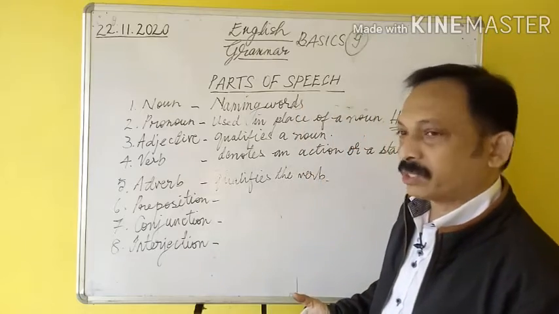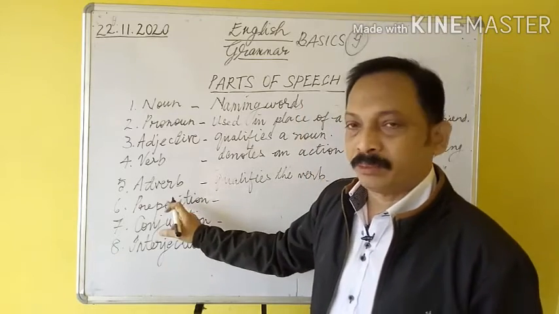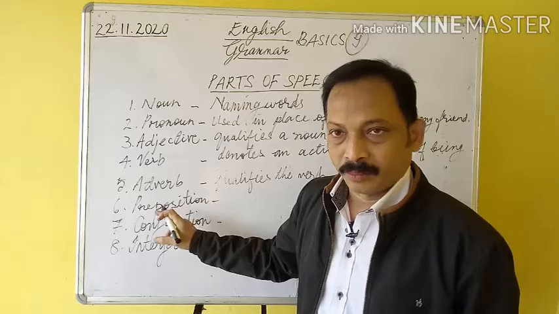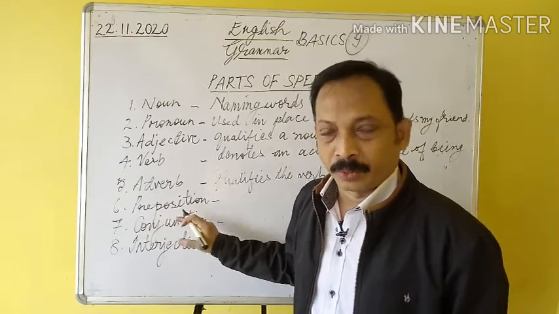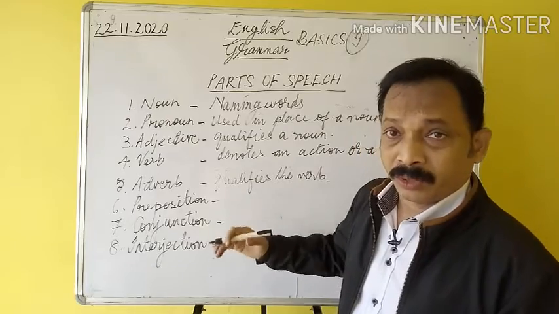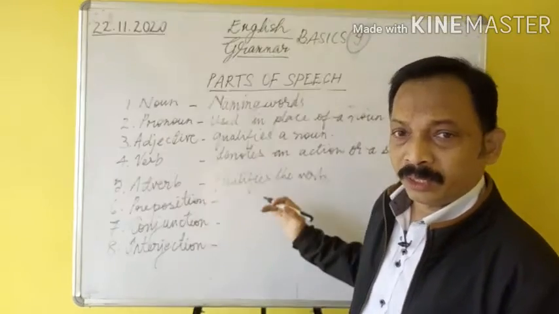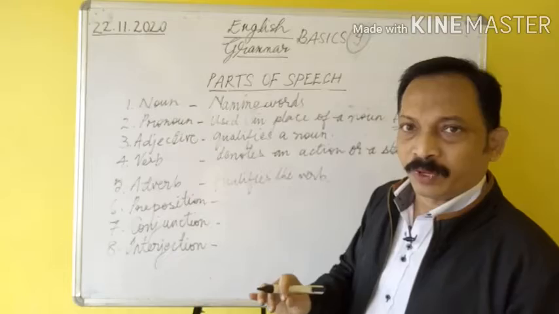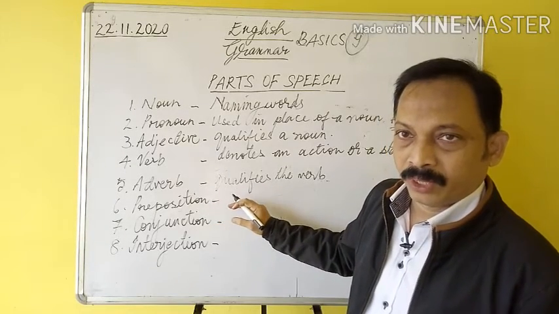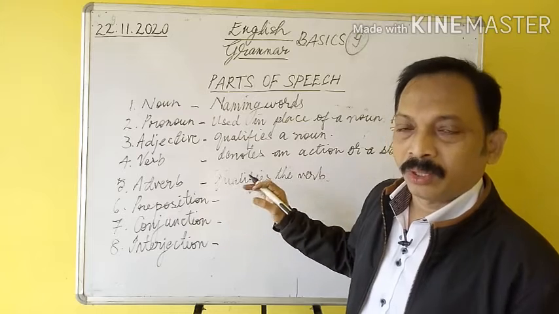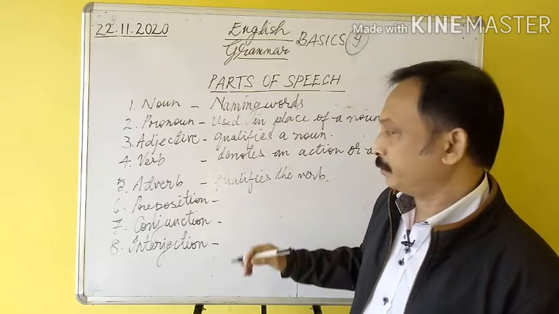In simple words, you can say preposition, they are placed before a noun or a pronoun. Okay? Prepositions are placed before a noun or a pronoun to show its relation with some other word in the sentence. In simple words, we can say preposition shows relation between words or relation between things.